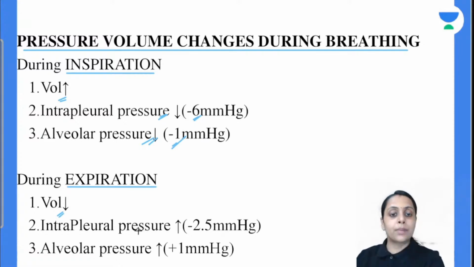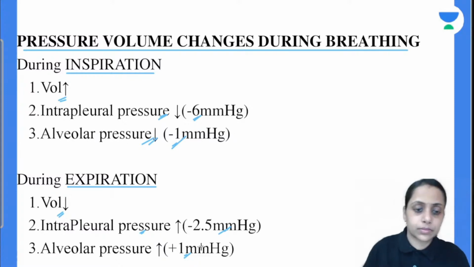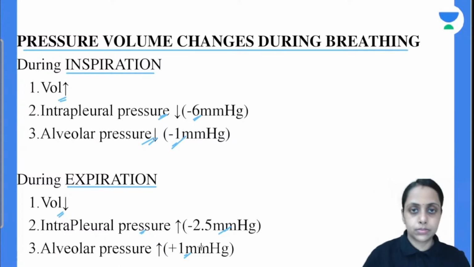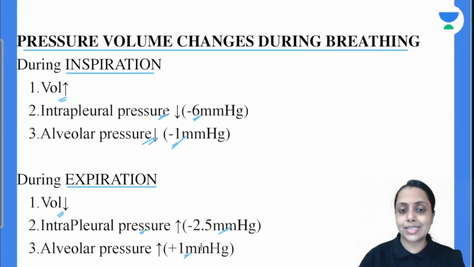So intrapleural pressure is going to increase and it reaches to minus 2.5 mm of Hg. ठीक है? And alveolar pressure also going to increase, so it reaches to plus 1 mm of Hg. Is this clear with everybody? Do reply fast. Is this clear?